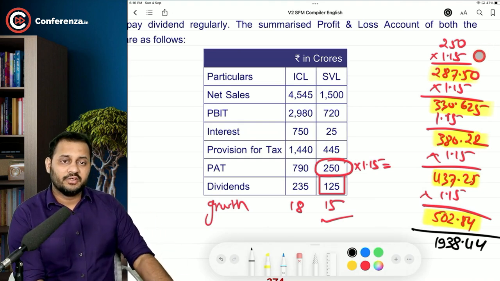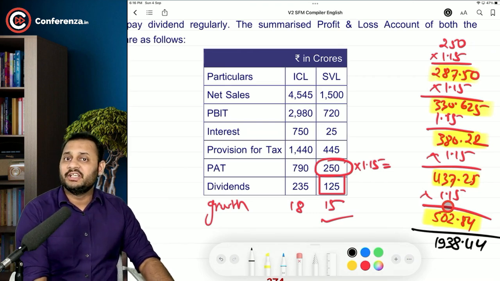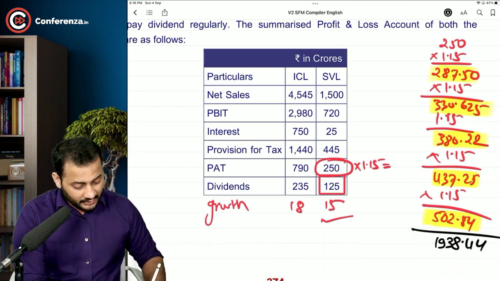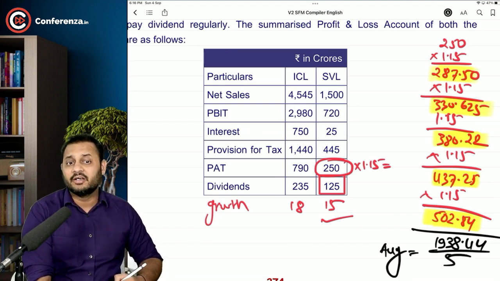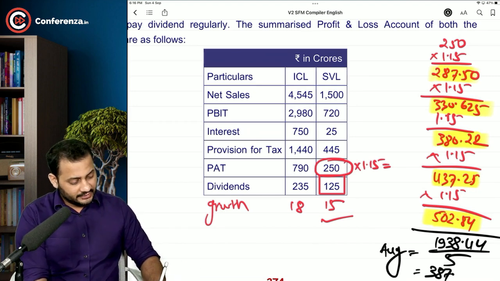Now understand, the question says that we need to calculate the next 5 years' profit after tax. So it will be like this, with 15% growth each year, and the total becomes 1938. And the question is very clear that they want the average of the next 5 years. So the average is 1938.44 divided by 5, which comes to around 387.68.